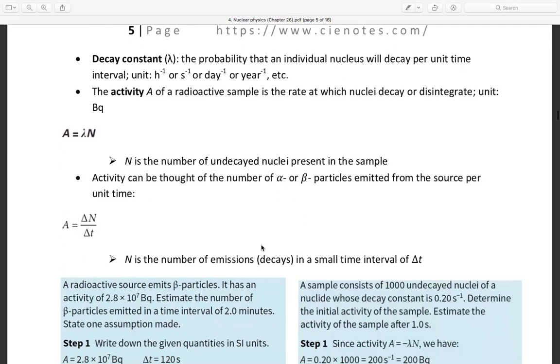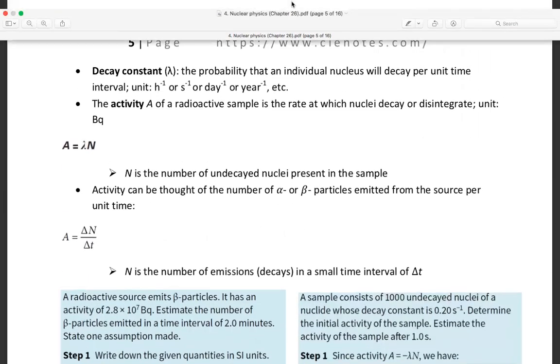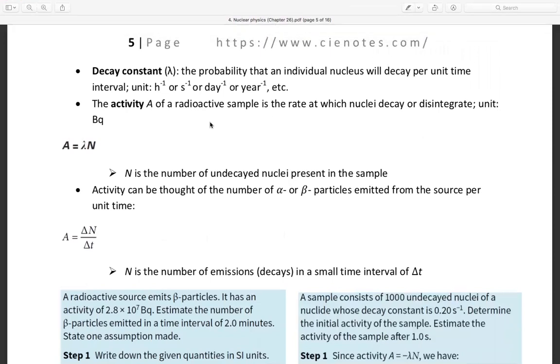Okay, decay constant. This is about half-life. The decay constant, or lambda, is the probability that an individual nucleus will decay per unit time. The unit is hour^-1, second^-1, or day^-1, or year^-1. This is like per day, per hour, per year, and so on.